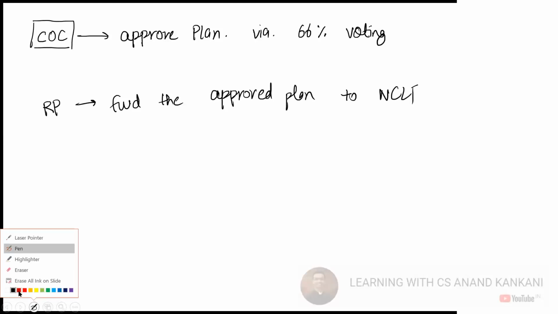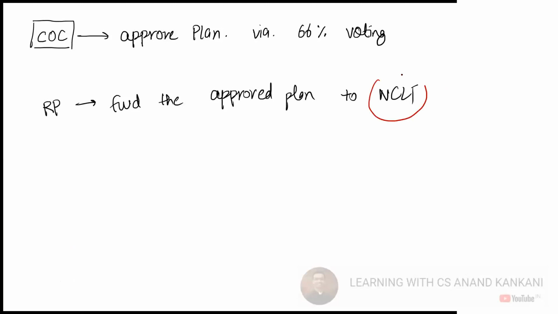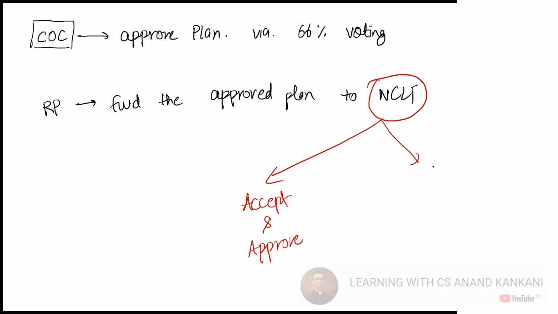Thereafter, the NCLT will either accept and approve the resolution plan, or the NCLT is going to reject. If the NCLT rejects, then liquidation. Of course, the appeal can be made. Can the appeal be made only when the NCLT rejects, or even on acceptance?